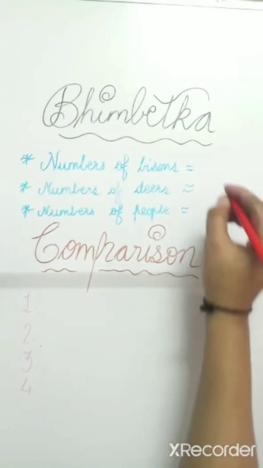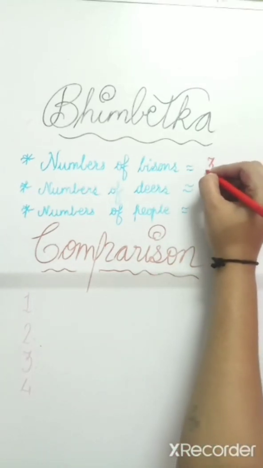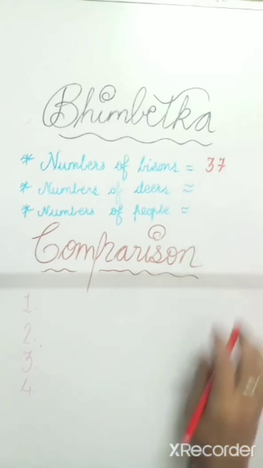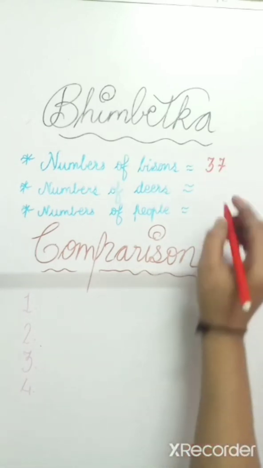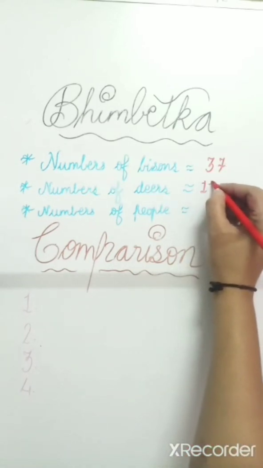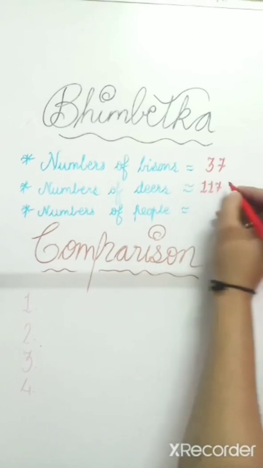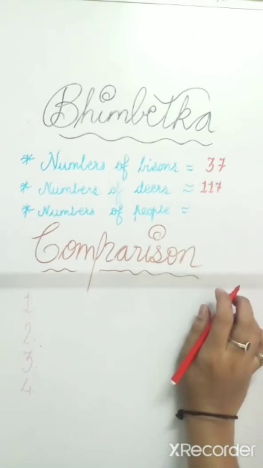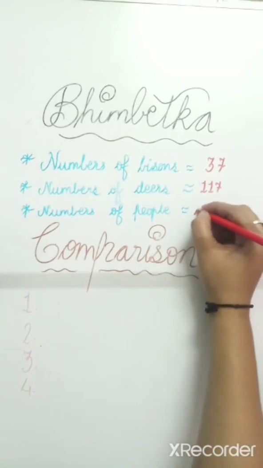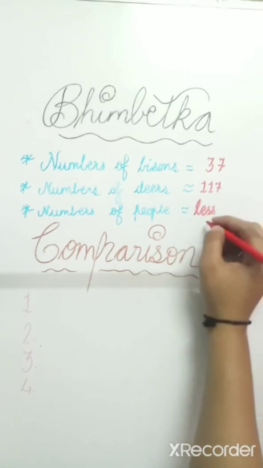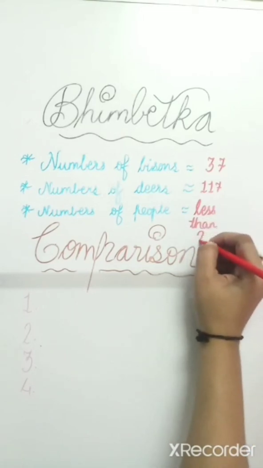Now there are 37 bisons, one child counted, and 117 deers were there. But the number of people is less than 200. Does anyone know the meaning of less than 200?